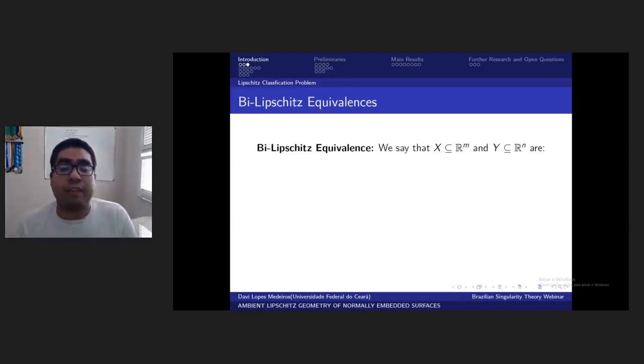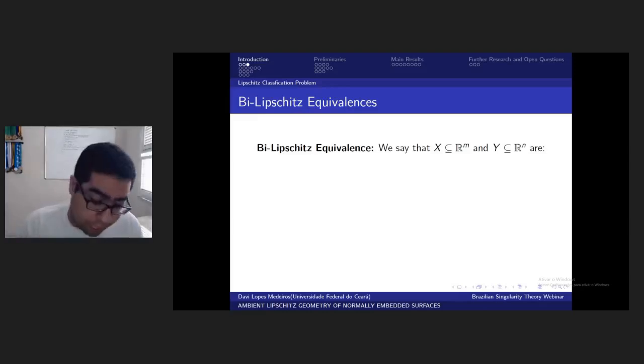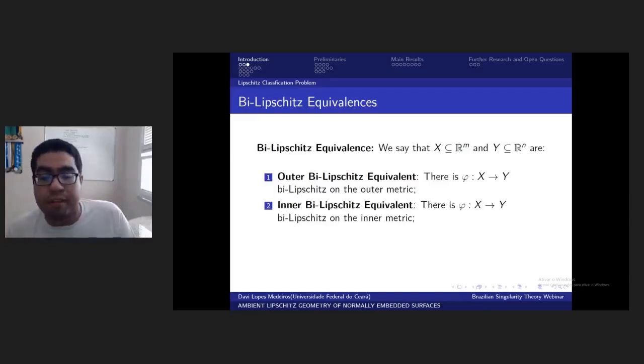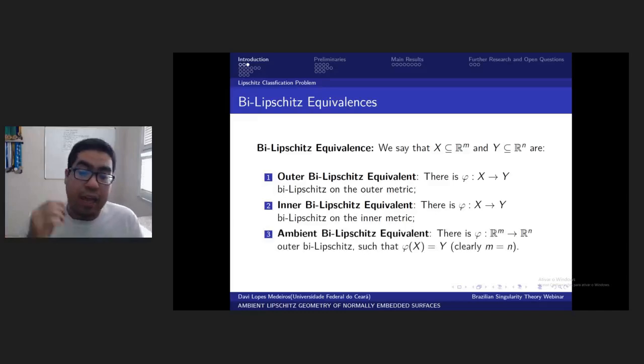Then we can establish, a priori, two bi-Lipschitz equivalences. We say that two sets X and Y are outer bi-Lipschitz equivalent if there is a bi-Lipschitz map with respect to the outer metric, and inner bi-Lipschitz equivalent if there is a bi-Lipschitz map with respect to the inner metric. However, there is a third one: ambient bi-Lipschitz equivalence.